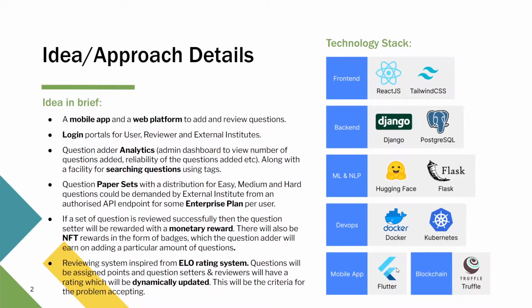So this is the tech stack basically that we are going to be using. So React.js, Tailwind CSS for the web front end, then Django and PostgreSQL for the backend, Hugging Face and Flask for the natural language processing and ML models that we are going to be developing. And for deployment, we are going to be using Docker and Kubernetes. And for the mobile app front, we are going to be using Flutter. And lastly, we are also setting up rewards. So these are going to be based off of Truffle in the form of NFTs.